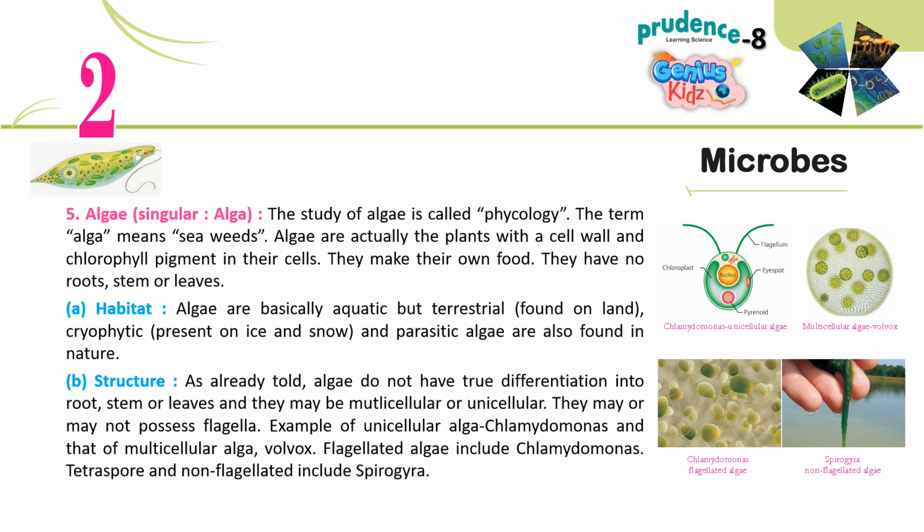A. Habitat. Algae are basically aquatic but terrestrial, found on land, cryophytic, present on ice and snow, and parasitic algae are also found in nature.